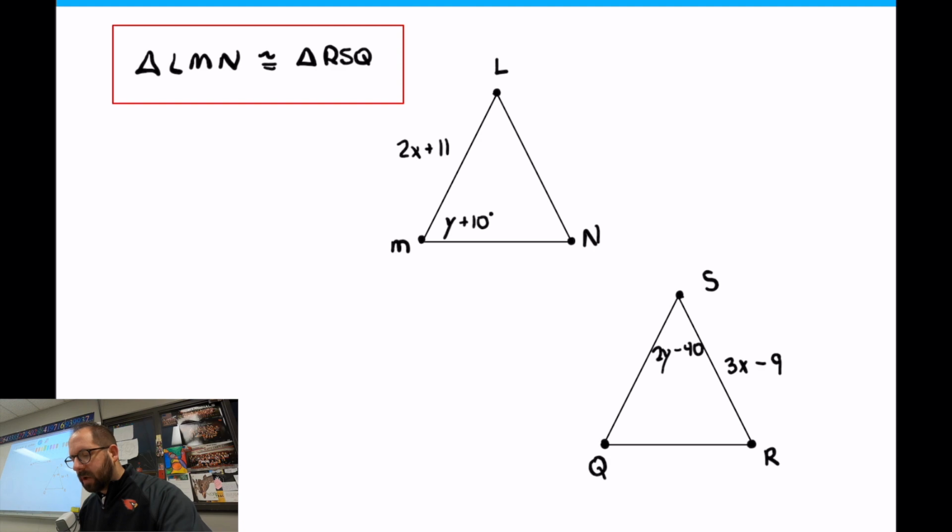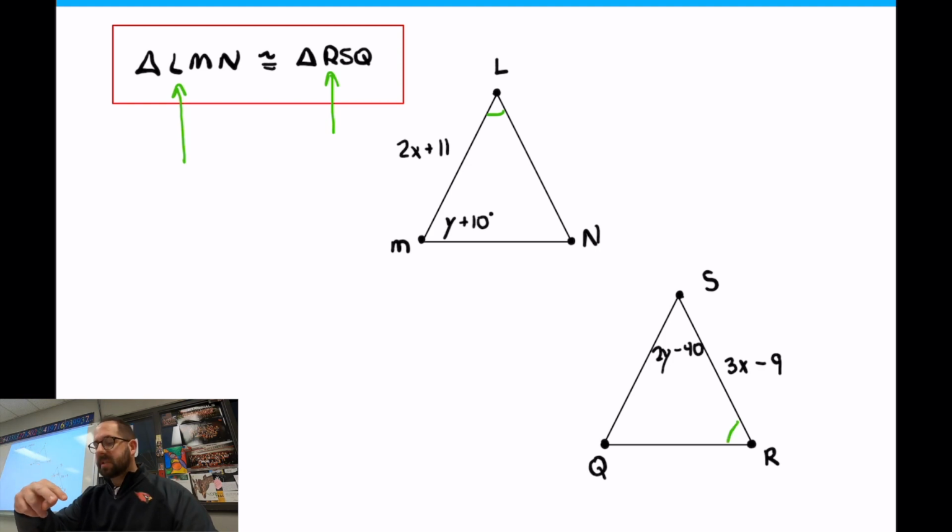So, for instance, what I mean by that is I'm going to try to color code this as I go. So if you're colorblind, sorry, I'm just going to go off of what markings I make here in a second. So for the triangle we have an angle L there. It's L, M, and N, right? There's walls, there's angles. So that angle L in that picture is equal to the first letter over here. So it's equal to angle R. So L and R are the same because it goes letter for letter. So if I make the marking on my triangle, angle L is equal to angle R. Do you see how it goes letter for letter?